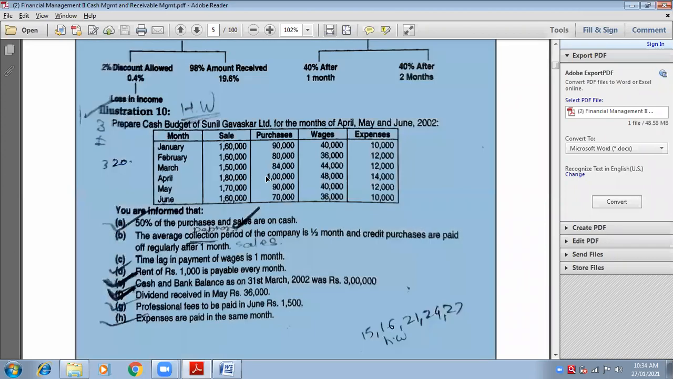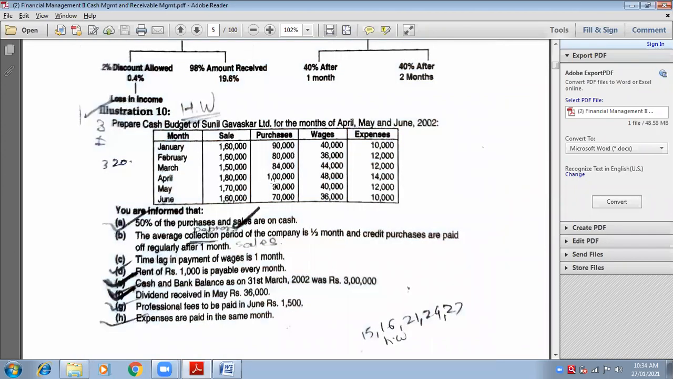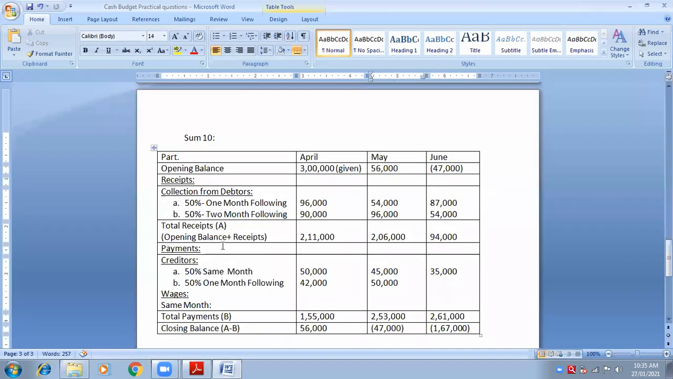April total purchases are 1 lakh. He says out of 1 lakh, 50% is paid on the spot, on cash means on the spot, and the rest 50% is paid in the next month after 1 month. So the 50 percentage of 1 lakh is 50,000. So 50,000 is paid in the same month, April ka April mein only, and another 50,000 is paid in the month of May.